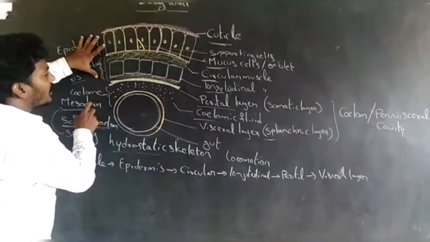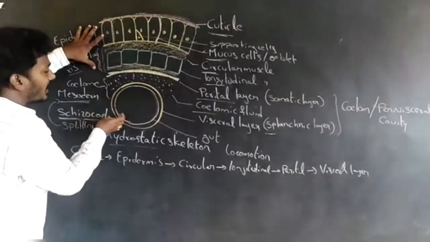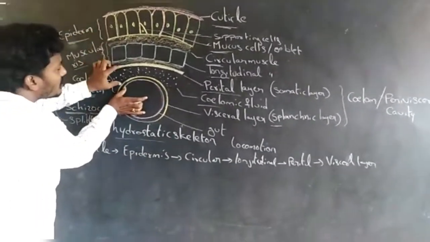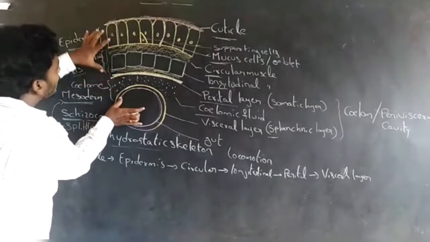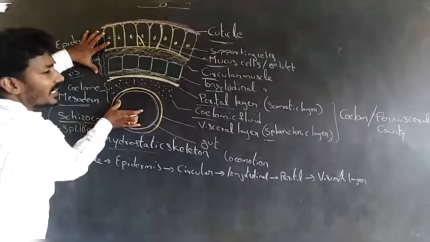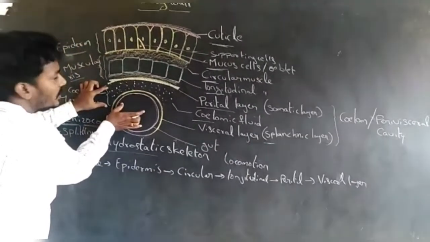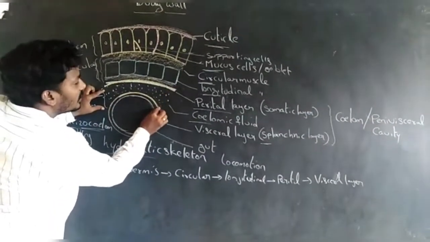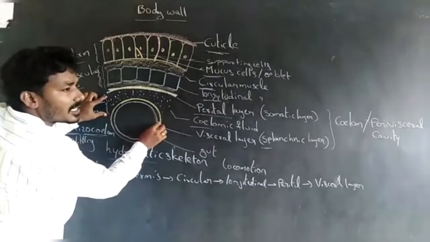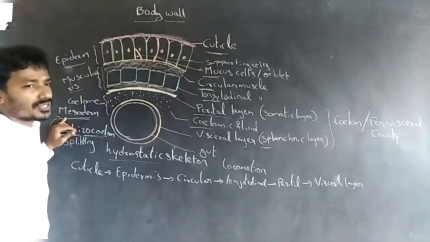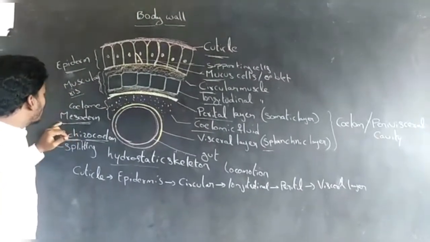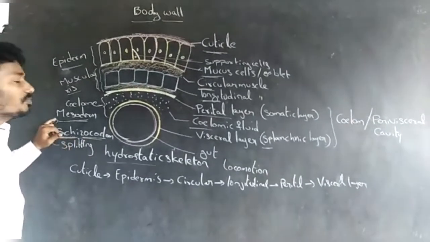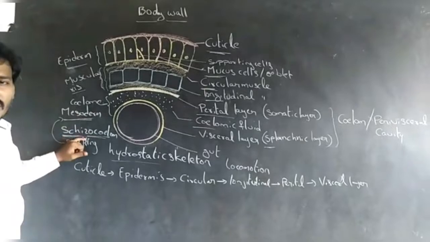The space between the body wall and the alimentary canal is called the coelom. The coelom is covered by the outer parietal layer and the inner visceral layer. These layers are derived from embryonic mesoderm, so this coelom is called schizocoelom. Schizo means splitting of mesoderm.